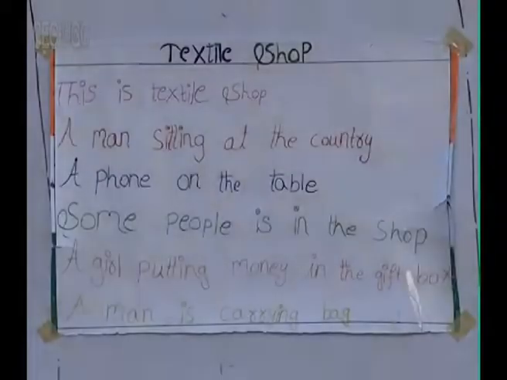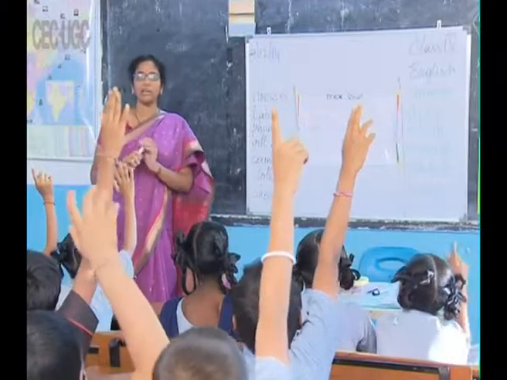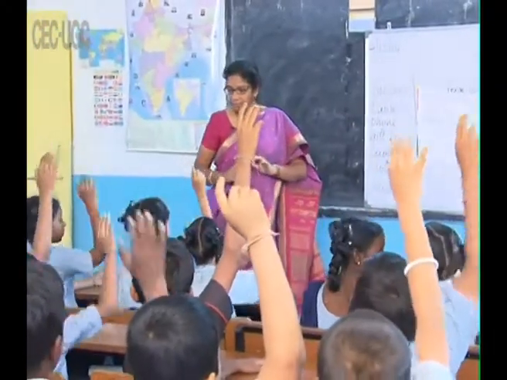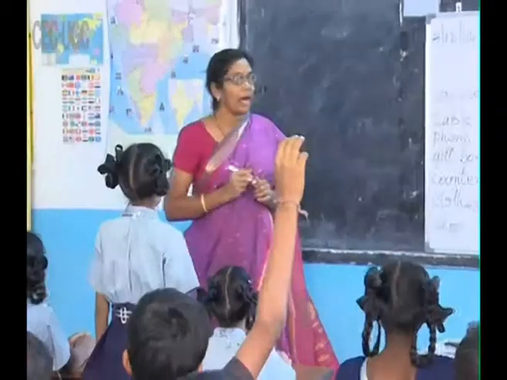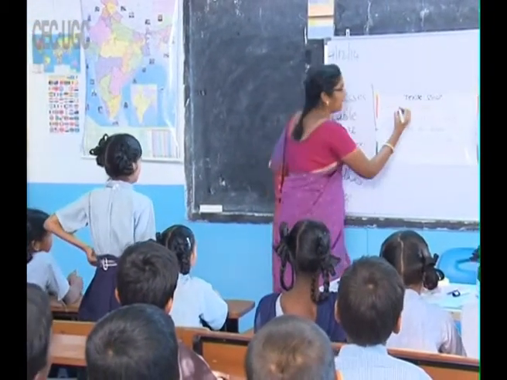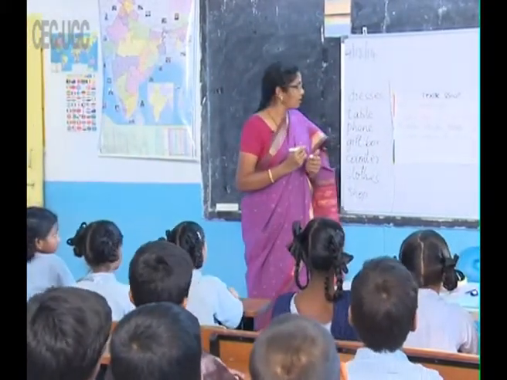Okay. Now we are going to see how this description can be corrected. Okay. Now let me see. This is textile shop. There is something missing in this, I feel. Who is going to tell me? Okay. You tell. This is a textile shop. A. Where should A come, beta? Is के बाद. After this is a textile shop. Okay. Very good. The groups have to read out all their descriptions before the whole class.